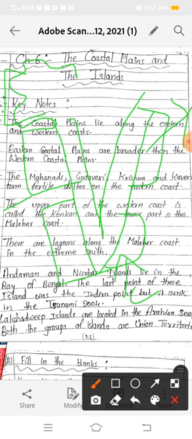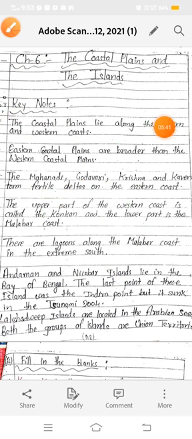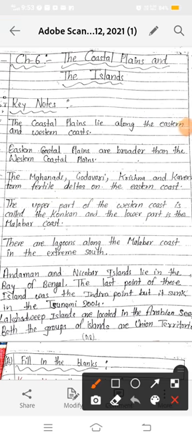Next, there are lagoons along the Malabar coast in the extreme south. As I told you, our western coastal plain is divided into two main parts. The upper is called the Konkan and the bottom is called the Malabar coast. In the Malabar coast we have lagoons. What are lagoons? A large number of lagoons are found in the extreme south, that is, in the Malabar coast, because the Malabar coast comes in the extreme south of India.